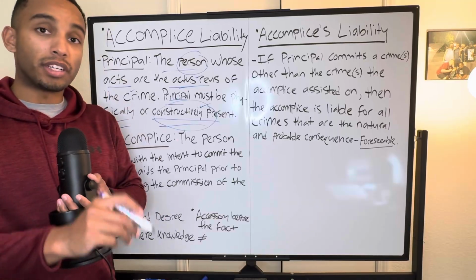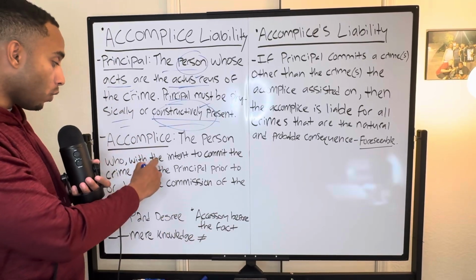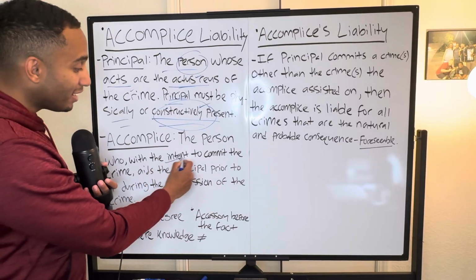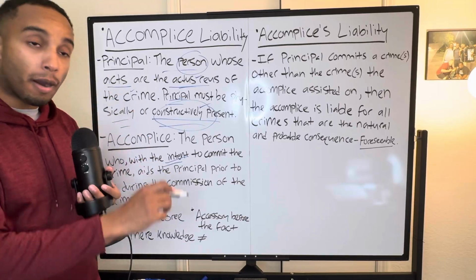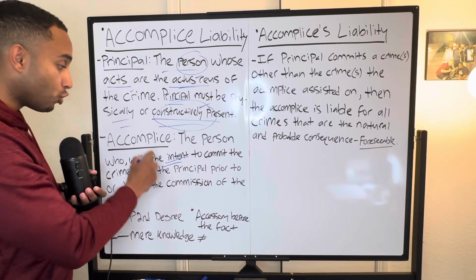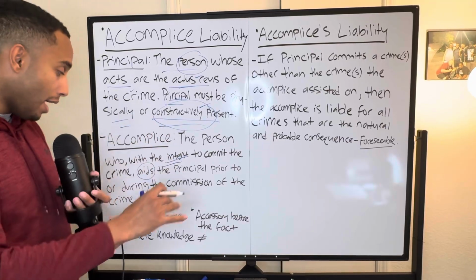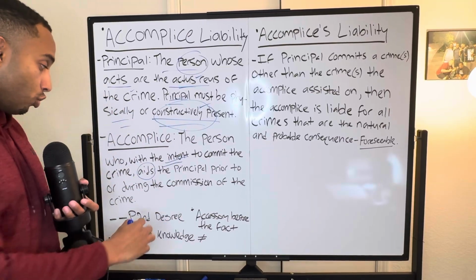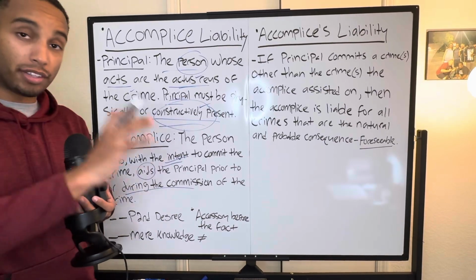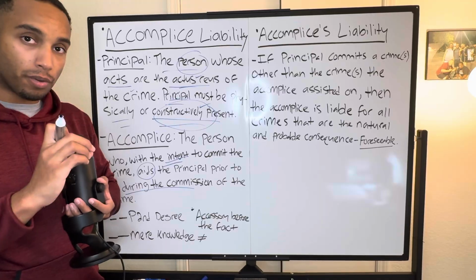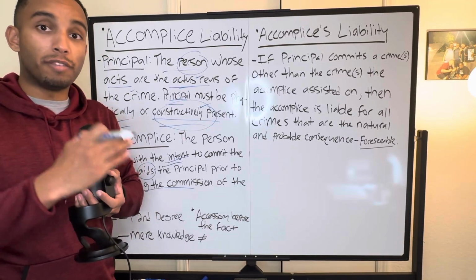A second character to keep an eye on is an accomplice. An accomplice is an individual who had the intent for the principal to commit the crime, and the accomplice gave aid to the principal prior to the crime happening. And this happened during the commission of the crime itself, or it can happen prior to the crime. So to break it down a little further, the accomplice basically is someone who helped out the principal, helped out the defendant commit the crime.